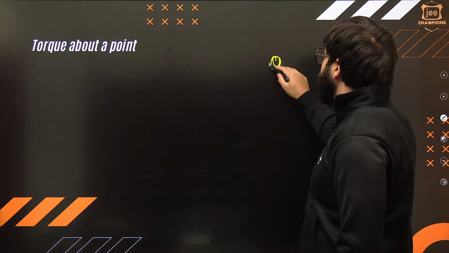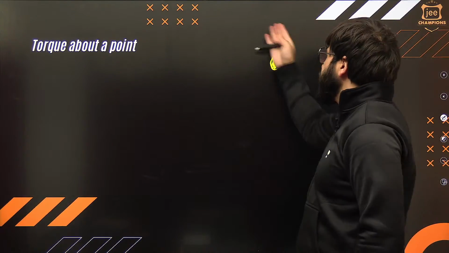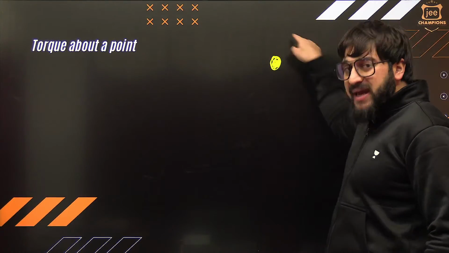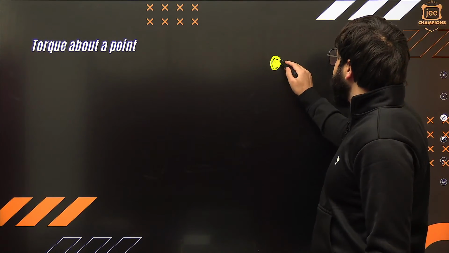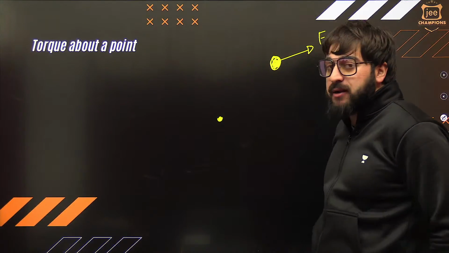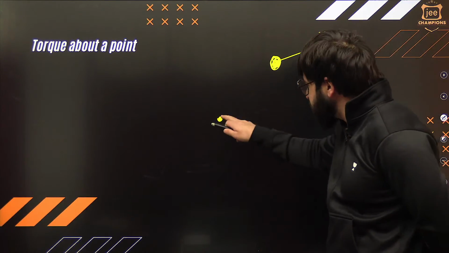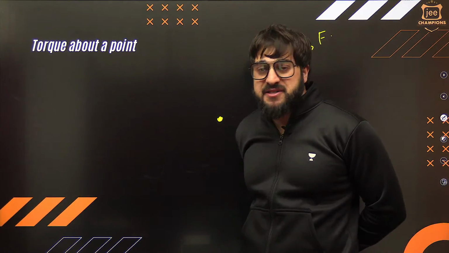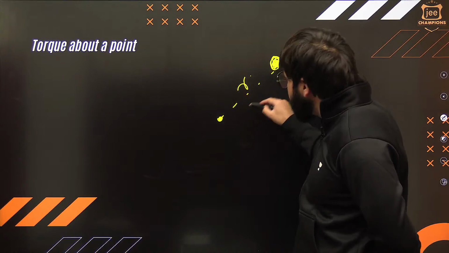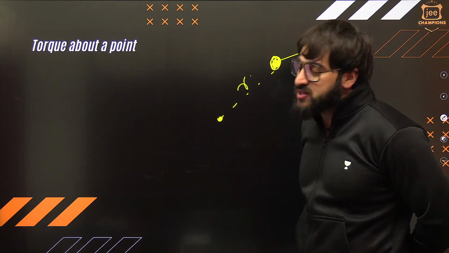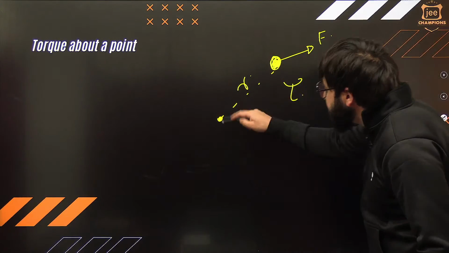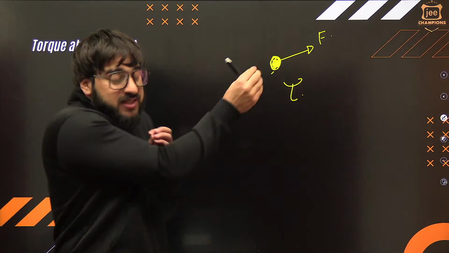Now, this is a very simple common question. You take a body over here, you take a point. On this body, say the force is basically acting something like this. Okay? About this point, could you please tell me, is this body rotating? If I say this will be R, could you please tell me what is the torque in this case? You will simply say, sir, that is nothing but RF sine of theta. So in this case, we say torque about this point, because about this point, this is basically rotating.